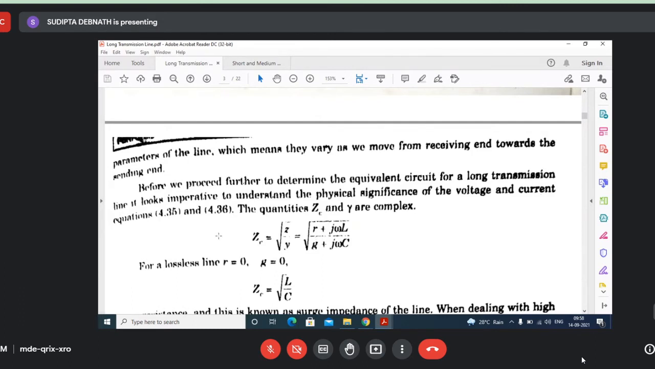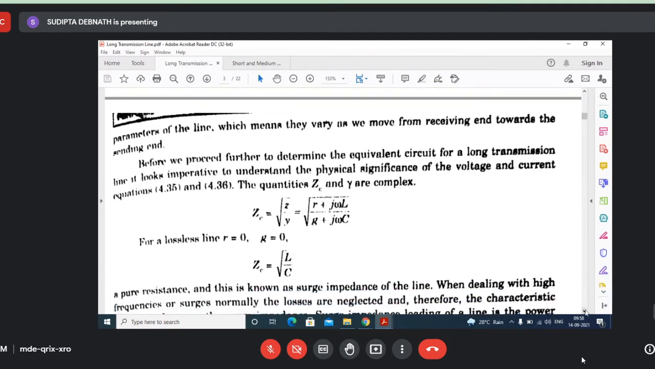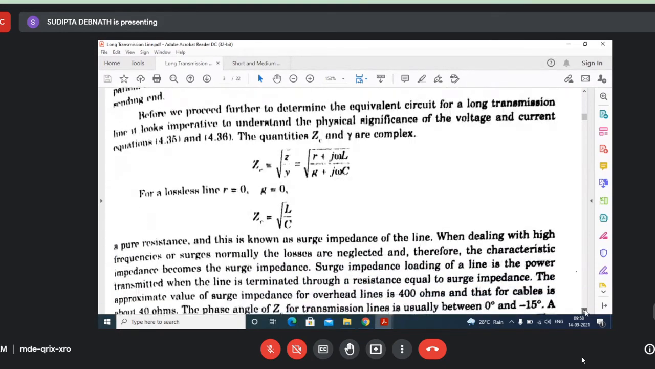Now if we neglect, for a lossless line, we can consider ZC equal to, considering R and G as 0, just root over L by C. You can write it as small l or small c, it's all the same, because if you multiply by a small distance it will remain the same, since it is the ratio. So ZC is coming as root over L by C.